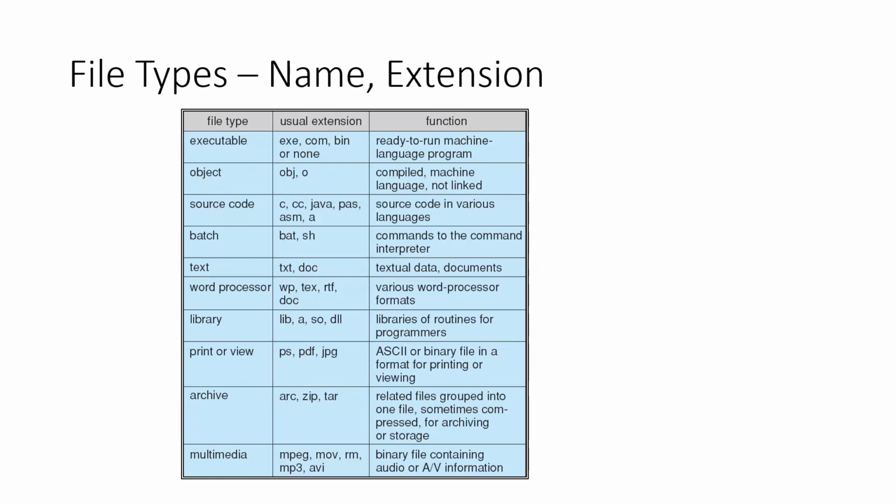These are some of the basic file types like executable files. Exe is the extension for Windows, then bin in Linux, right? So objects are identified in different extensions. Source code again depends on the application and the programming language. And then we have batch file types, executable file type. So again, that would differ based on different operating systems.